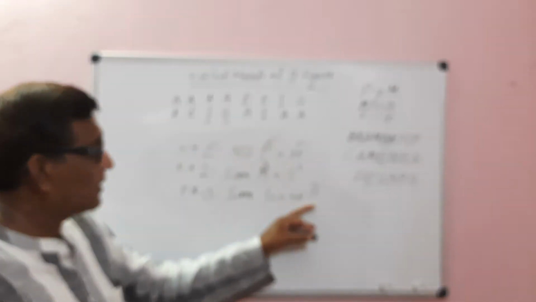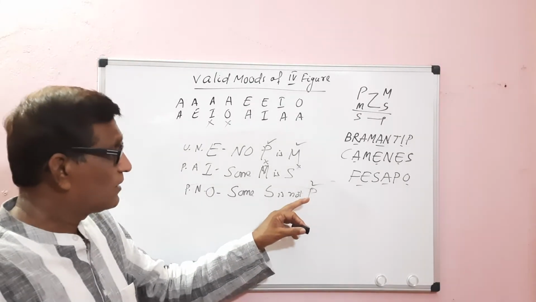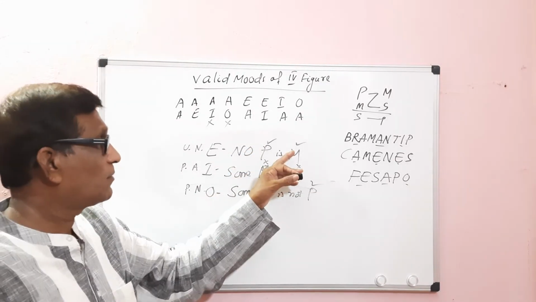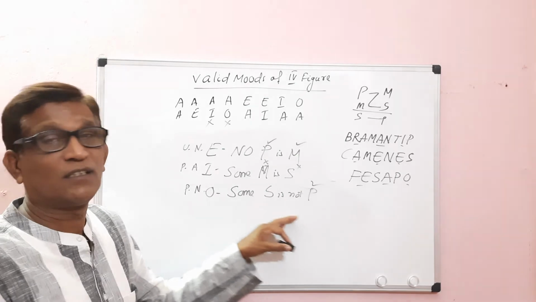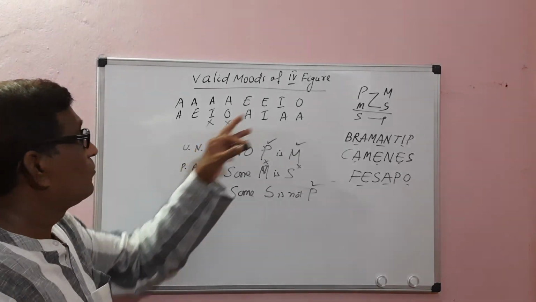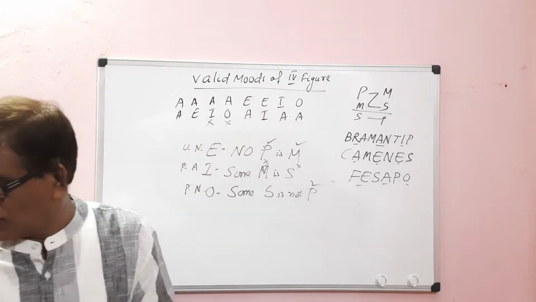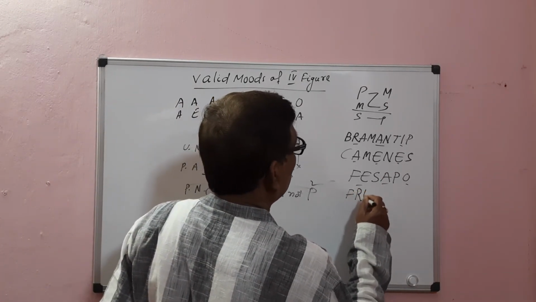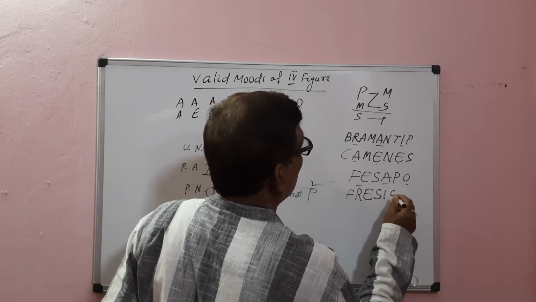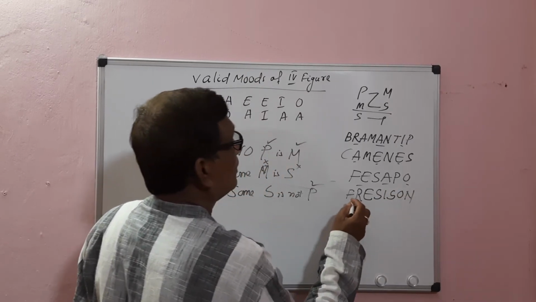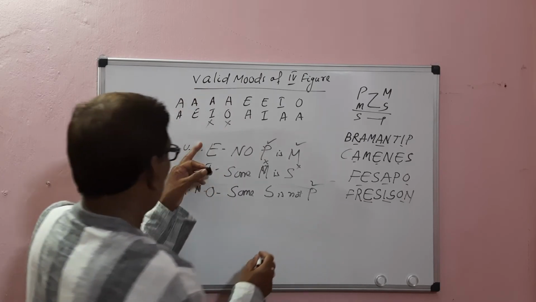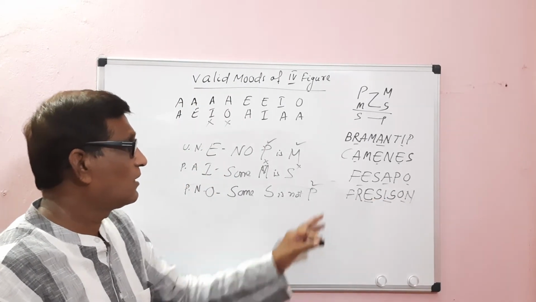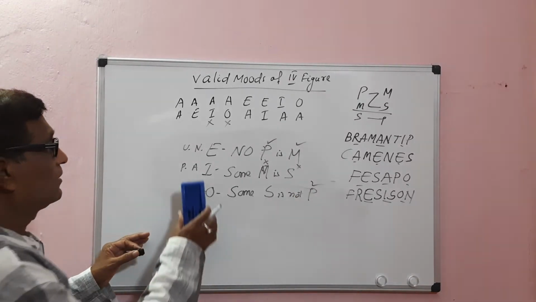In the conclusion, the major term is distributed, and it is also distributed in the major premise, so there is no fallacy of illicit major. No fallacy of undistributed middle, no fallacy of illicit major or illicit minor. So this is a valid mode in the fourth figure. Its name is Fresison, F-R-E-S-I-S-O-N. EIO, Fresison. This is a valid mode in the fourth figure.